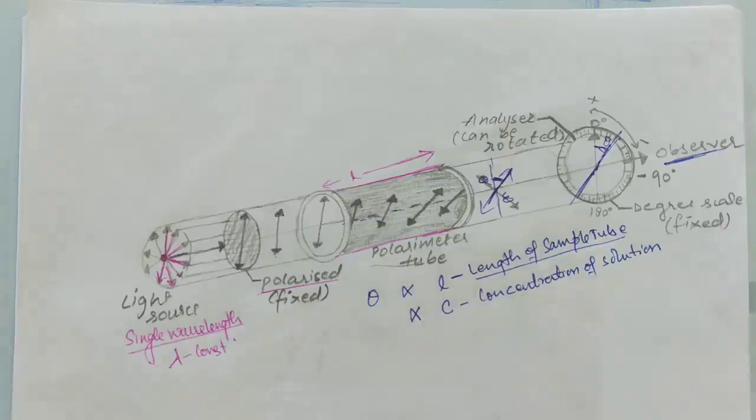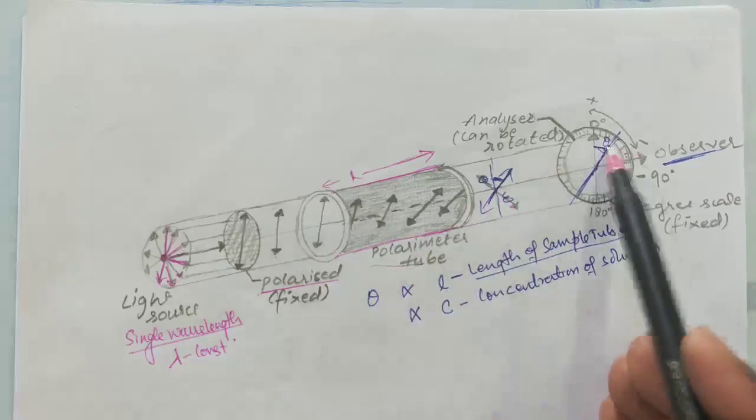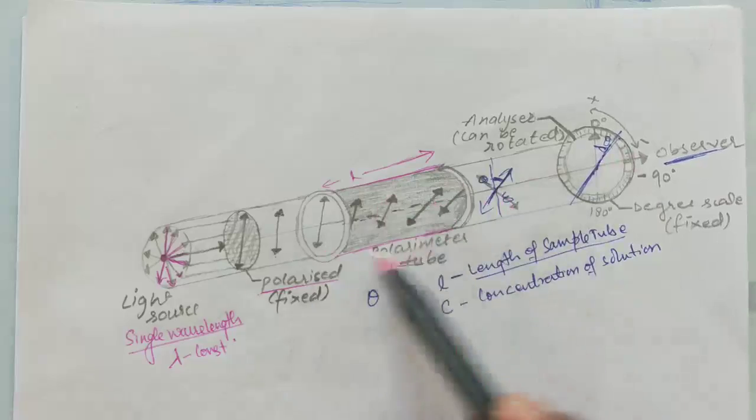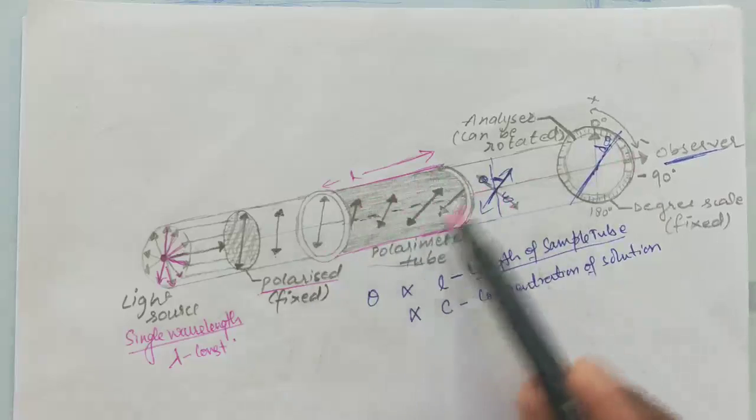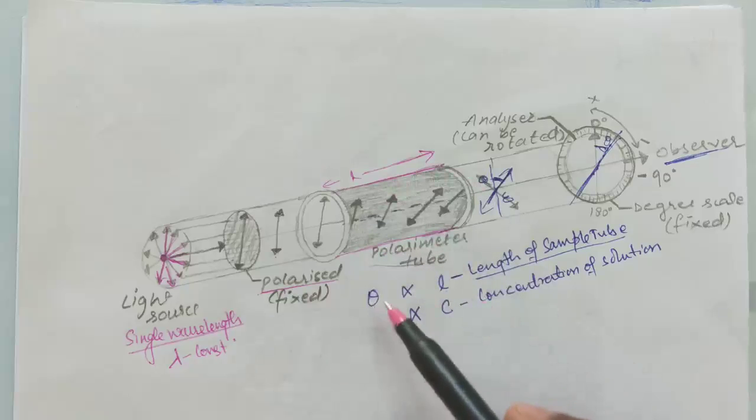So theta depends on two factors, L and C. If you change the length of the sample tube, this angle of rotation will change. If you change the concentration of the solution, meaning the number of molecules present in this solution, then also theta will change, right?